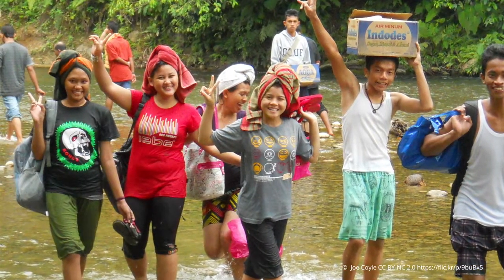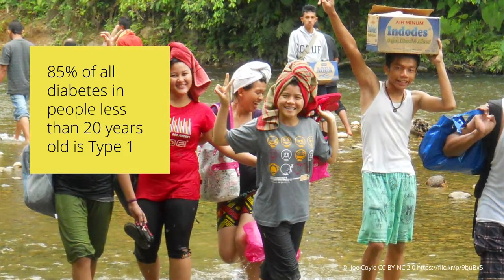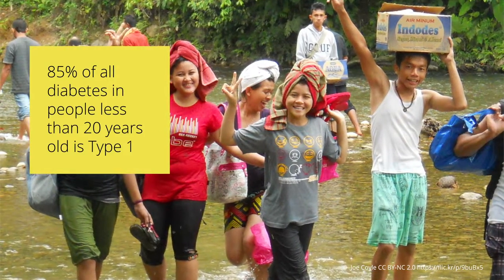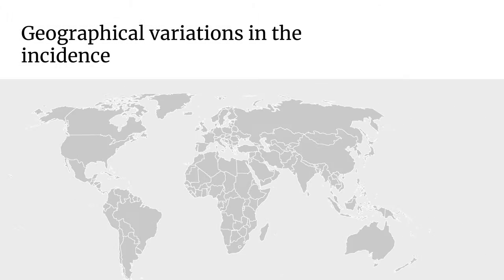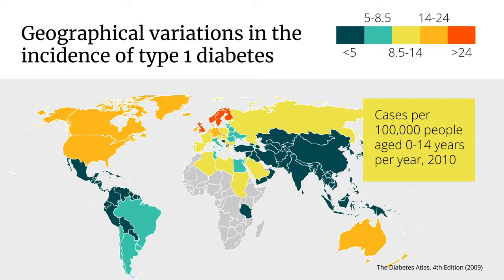Type 1 is the major type of diabetes seen in young people. It accounts for over 85% of cases seen in people less than 20 years old. There are large geographical variations in the incidence of type 1 diabetes worldwide. Incidence is found to be higher in Europe and North America than in Asian and South American countries.